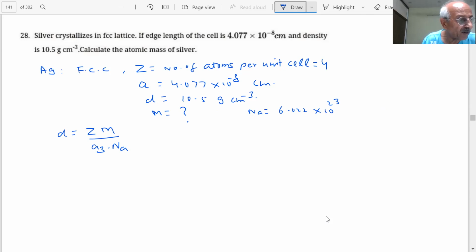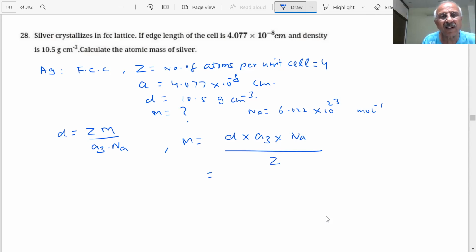So M is equal to d into a cube into Na divided by Z. The density will come out to be 10.5 gram per centimeter cube.